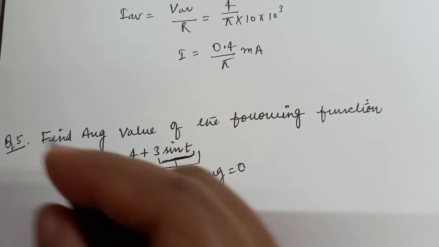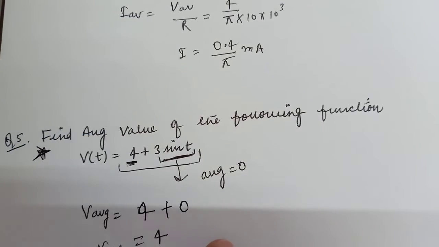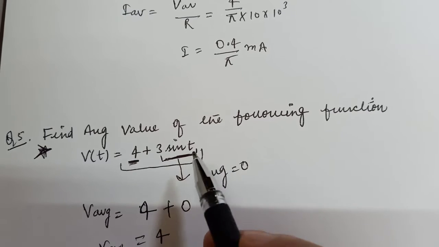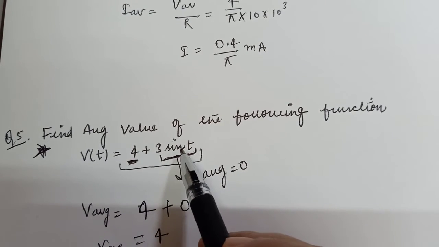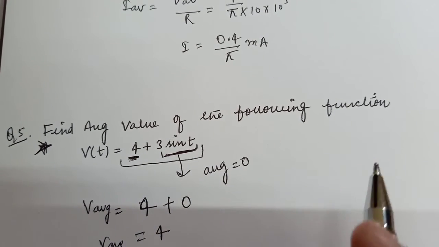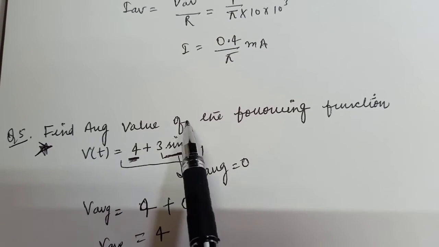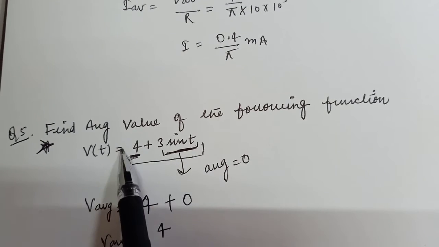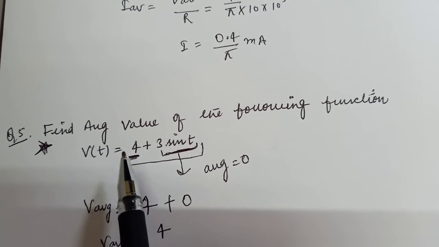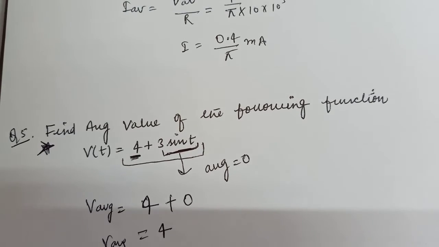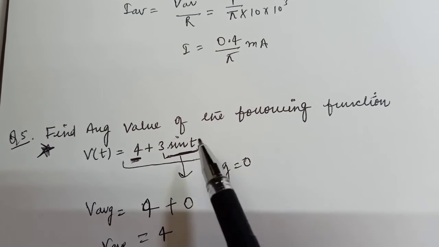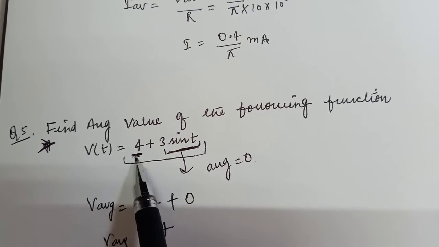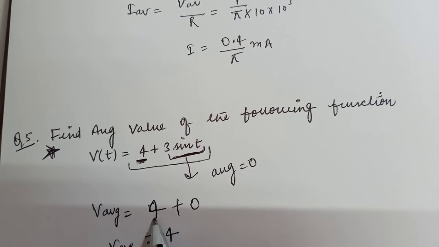This is a very important question, because we are making mistakes here. We are considering it as symmetrical, and we are calculating for the sinusoidal for the half cycle. But here they ask to find the average value of the following function, meaning the full function. Now the full function is unsymmetrical. If the full function is unsymmetrical, then you have to concentrate on the complete cycle. For the complete cycle, the average value of the sinusoidal waveform will be 0, and the average value of the DC will be the same as that of the DC.